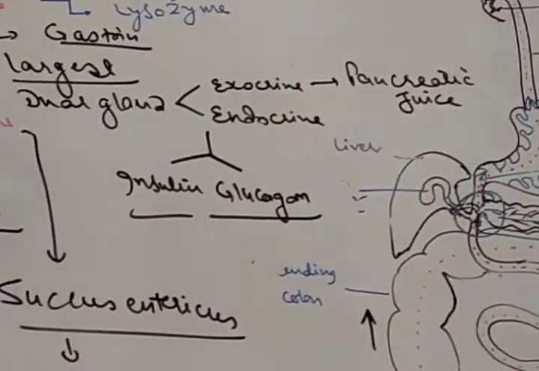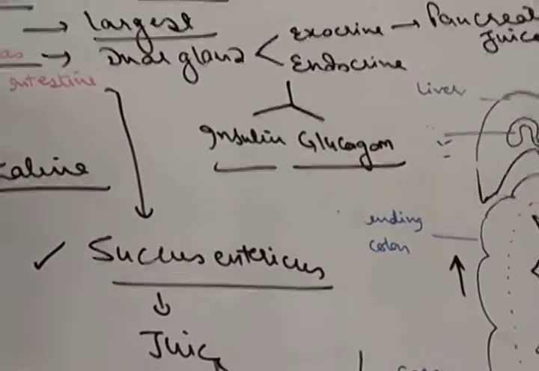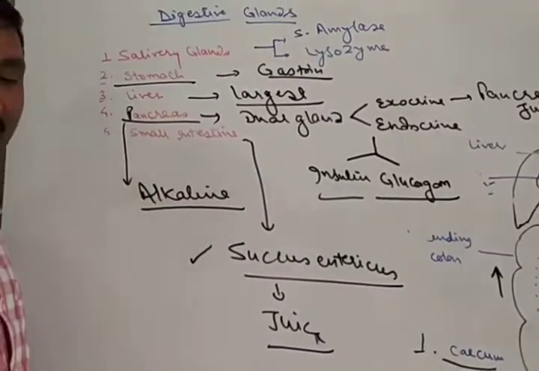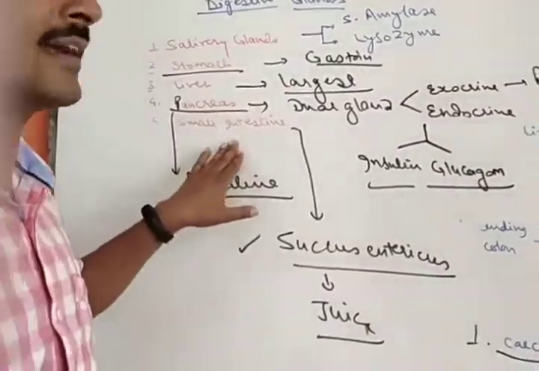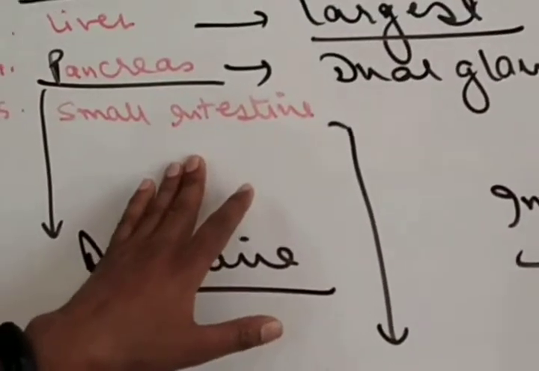The last gland is the small intestine, or intestinal glands. Intestinal glands specially contain crypts of Lieberkühn and Brunner's glands.